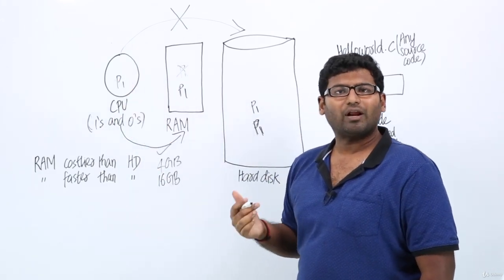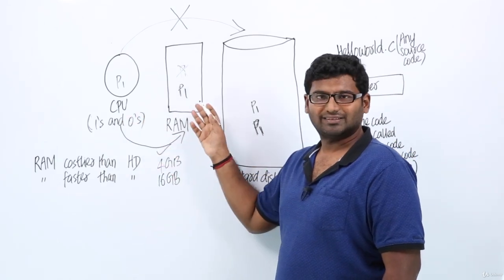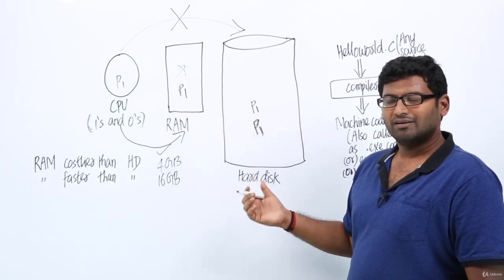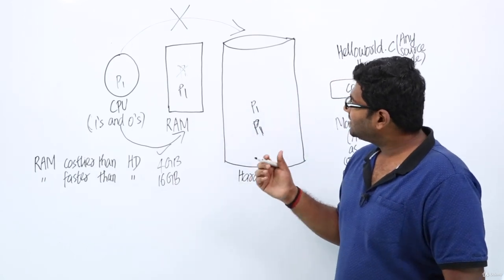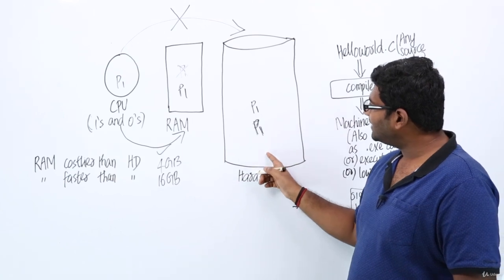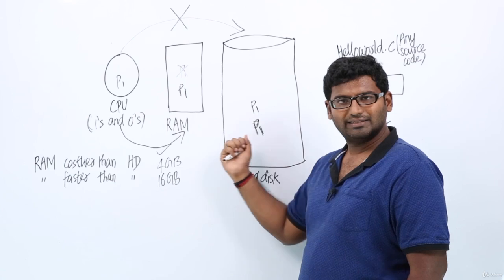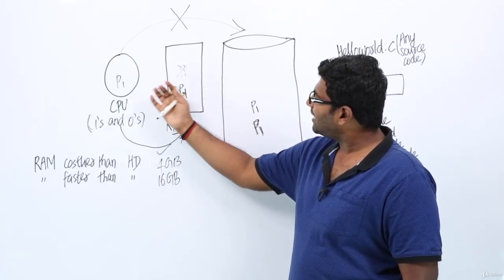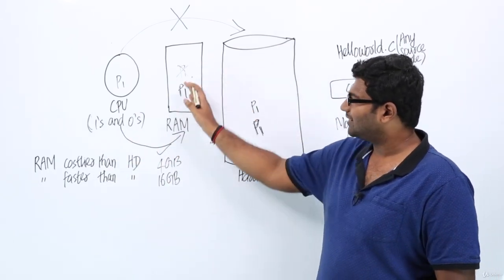This is how our program is generally accessed by our CPU. In case if the program is present in the RAM, CPU will directly access it. In that case, it takes very less time because it involves only RAM access time, right? We need to access only the RAM, and we know that RAM is very fast. Fine. Whereas in case if the program is not present in the RAM, in that case, we need to access both hard disk as well as RAM. Why? Because we need to copy the program P1 from the hard disk, so we are accessing the hard disk, and once we place the program inside the RAM, our CPU will read the program from the RAM, right? So effectively, we are accessing both the hard disk as well as RAM, right?